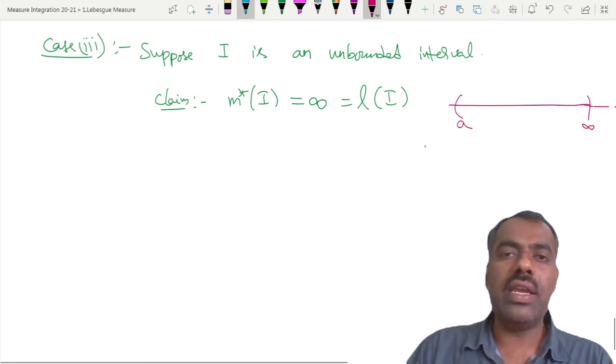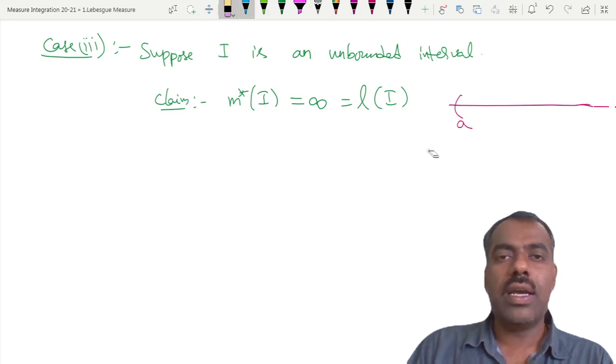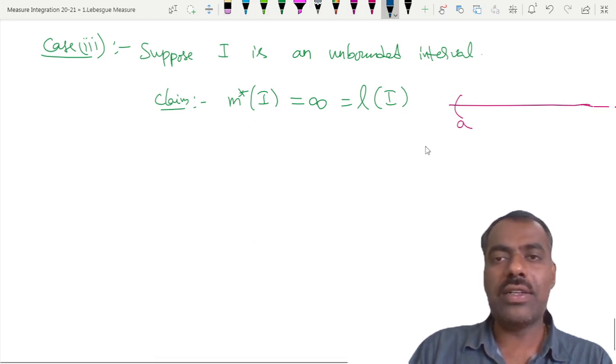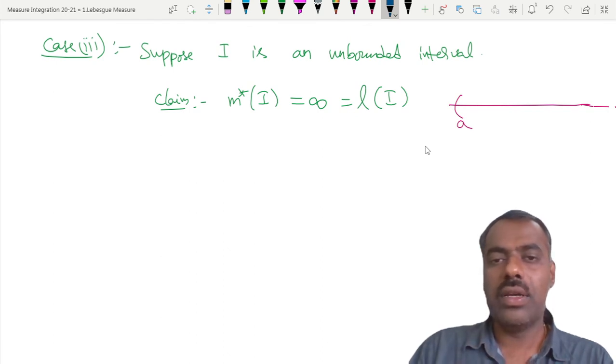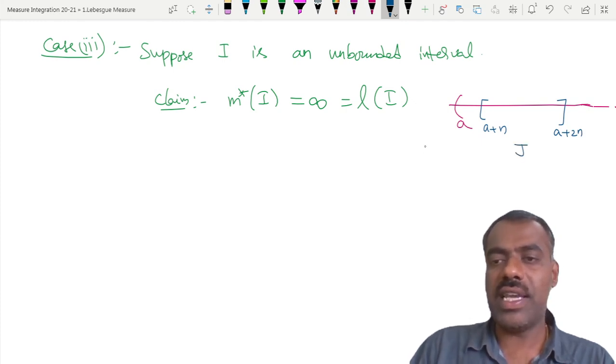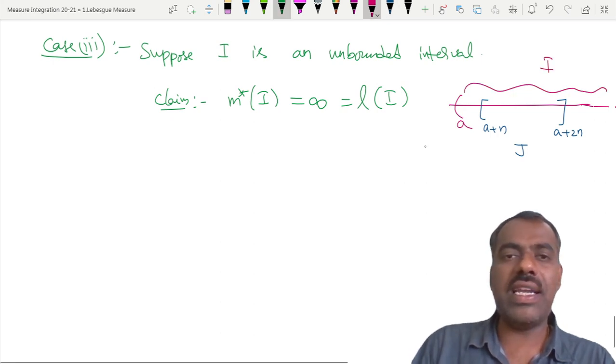Then can you give some closed interval which is contained here? Simply take any n, then a plus n, and I can say suppose a plus 2n. This is a closed interval contained in I or not? This is J, and this much is our I, so J is contained in I.